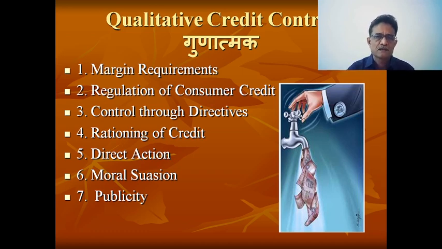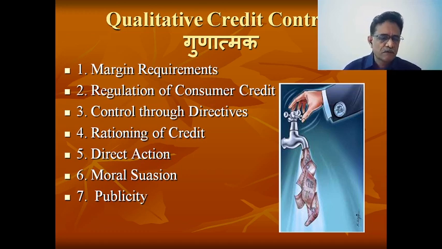When the supply is less, then rationing is required. So the RBI can say, don't provide loans against this or against that. And if some banks are continuously providing loans for that purpose only, then the RBI can take direct action against them. The RBI can directly cancel the licenses also. There is another instrument, moral suasion, which is actually in the form of a request. The RBI can request them not to provide loans to these sectors.